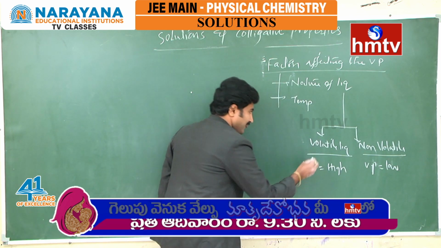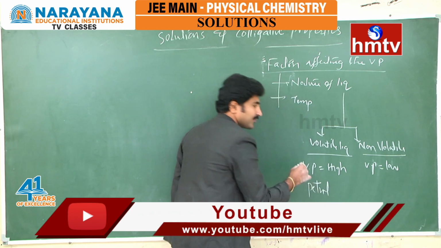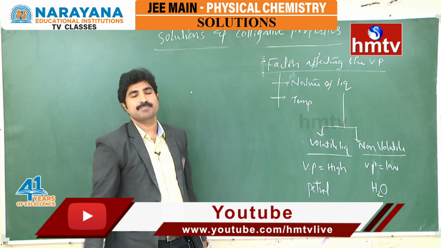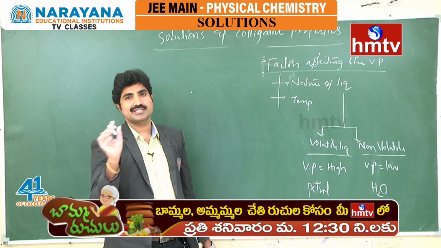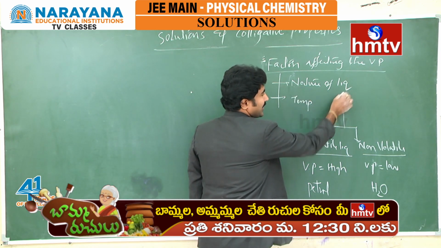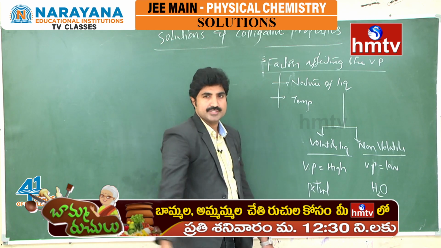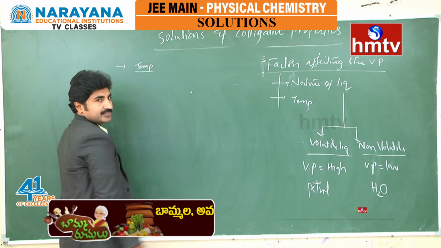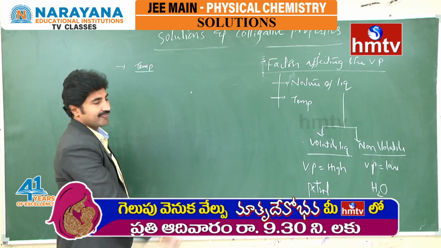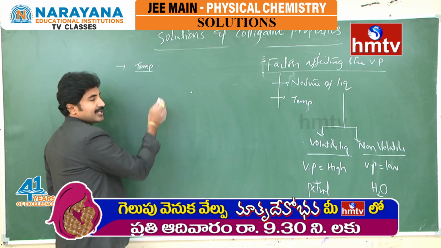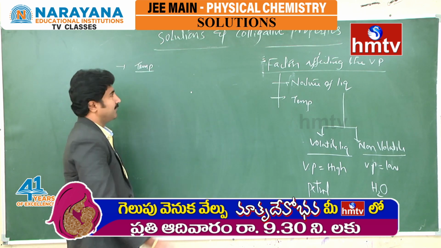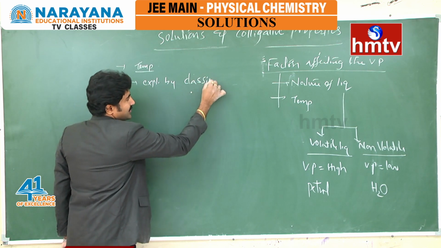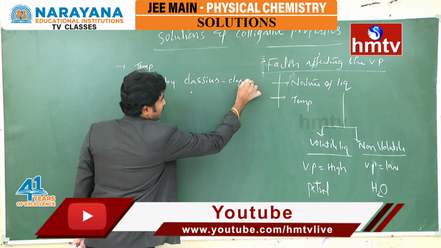The best example for a volatile liquid is petrol. For a non-volatile liquid, the best example is water. Water molecules cannot escape easily, but petrol molecules escape easily. So this depends on the nature of the liquid. And the second factor is temperature. The effect of temperature on vapor pressure can be easily understood by using the Clausius-Clapeyron equation. This is explained by the Clausius-Clapeyron equation.